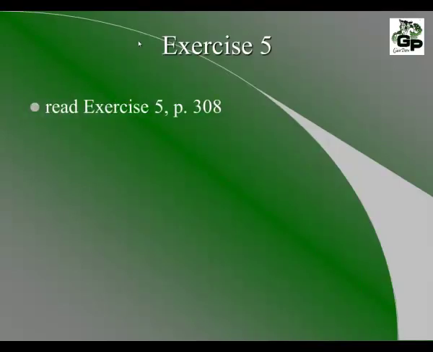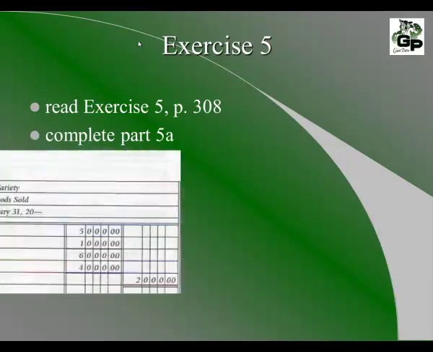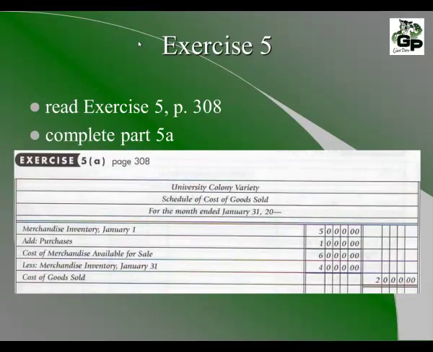Together we're going to read exercise 5 on page 308. We're going to complete part 5A. In this example, we have the University Colony Variety. This is a variety store, and it's their schedule of costs of goods sold.